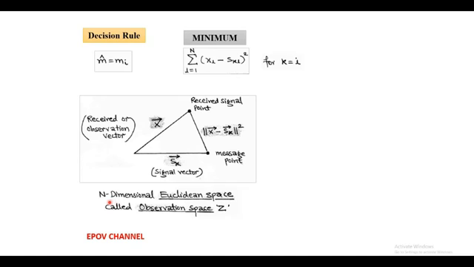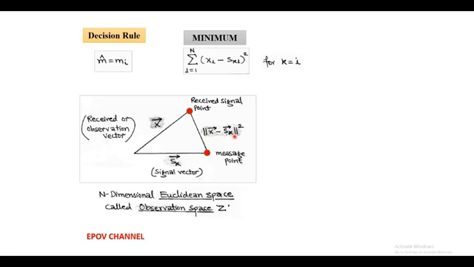To understand this, let us consider an n-dimensional Euclidean space called the observation space, denoted by capital Z. Here we consider a signal vector sk and a received observation vector x with a common tail point. The signal vector has a coordinate called the message point, and the observation vector coordinates are called the received signal point, and the difference between these two coordinate points is called the Euclidean distance, denoted by double mod.